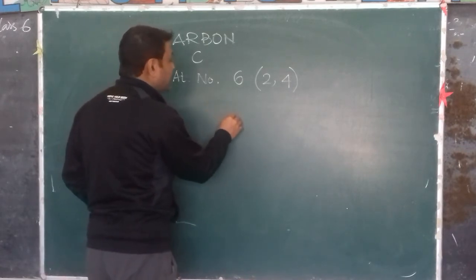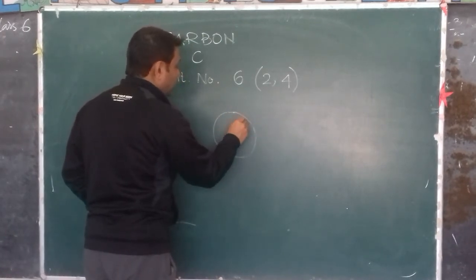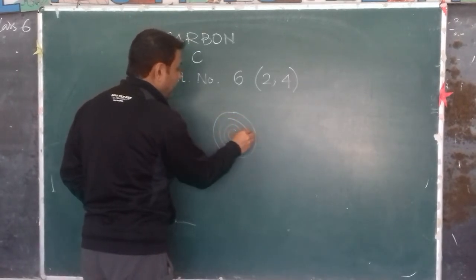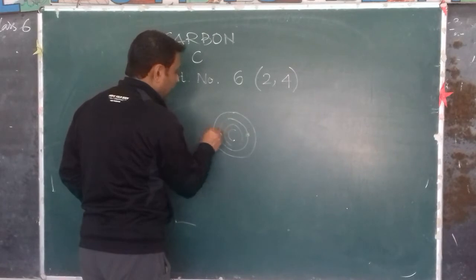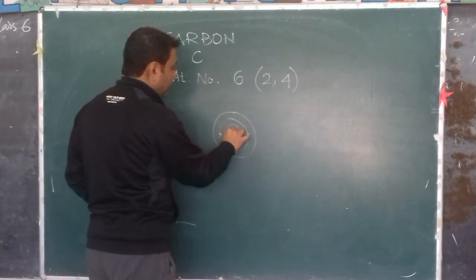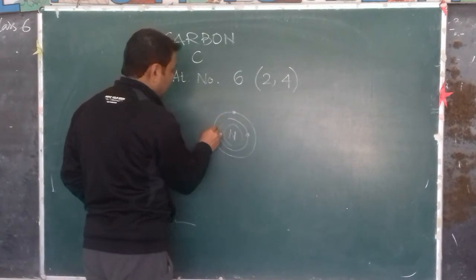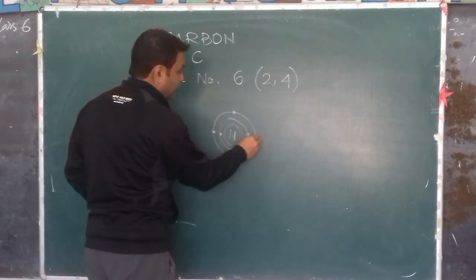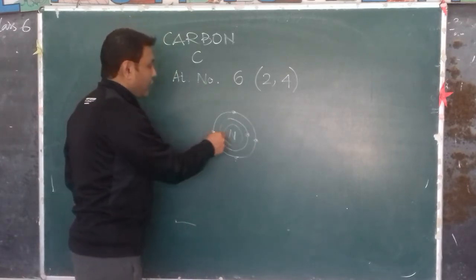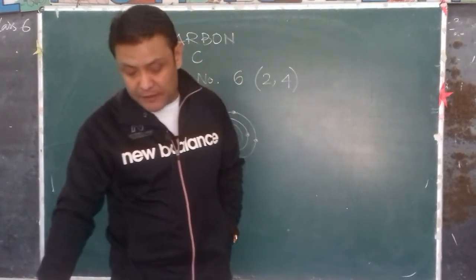So carbon is tetravalent. When we talk about the last shell of carbon, this is the nucleus of carbon. In the first shell, we will have 2 electrons. In the second, or the last shell, we'll have 4 electrons. Since it needs 4 more electrons to have a stable electronic configuration, we call it tetravalent. Okay. So this is the unique nature of the carbon atom.